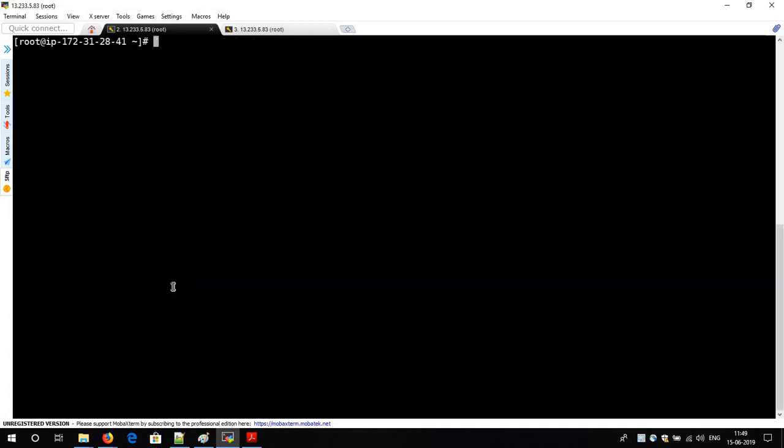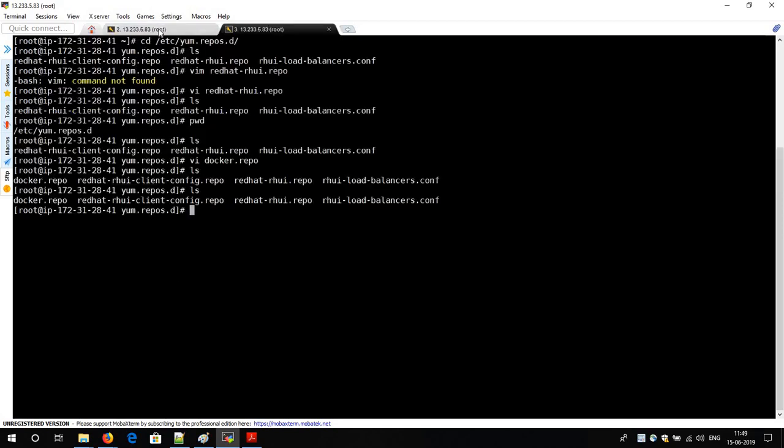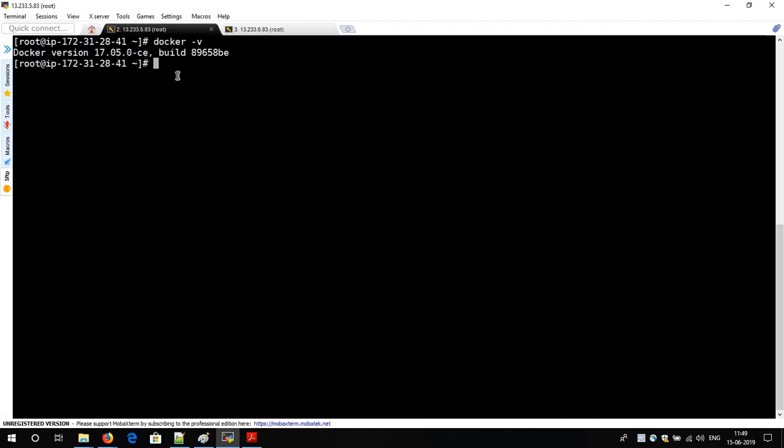Clear. Now you go with docker -v. Now you are not getting an error like docker command is not found. You are getting the Docker version message. Now you can check with this command as well. So your Docker version 17 has been installed in your server. Now the next command which I said, ifconfig. Now you will see the magic.